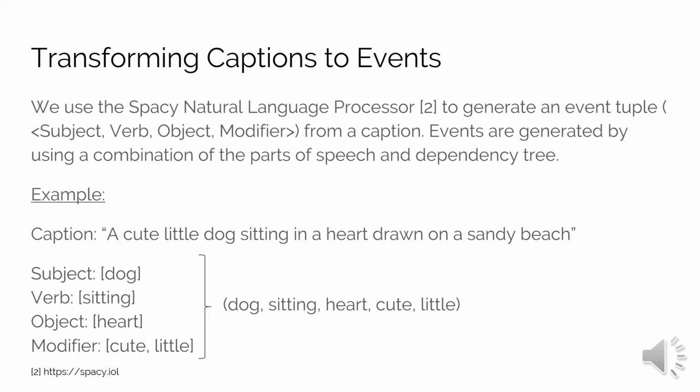Once we have each caption, we use a spaCy natural language processor to generate an event tuple of the subject, verb, object, and modifier of the caption. Using these events, we can decrease the dimensionality of each caption into a more manageable form for our model.